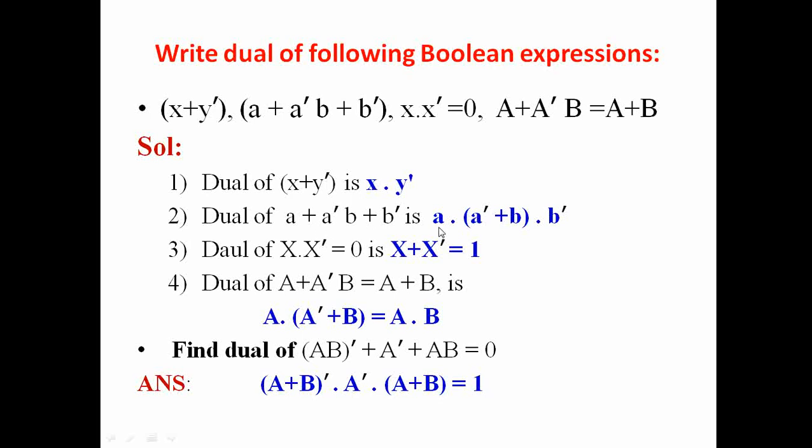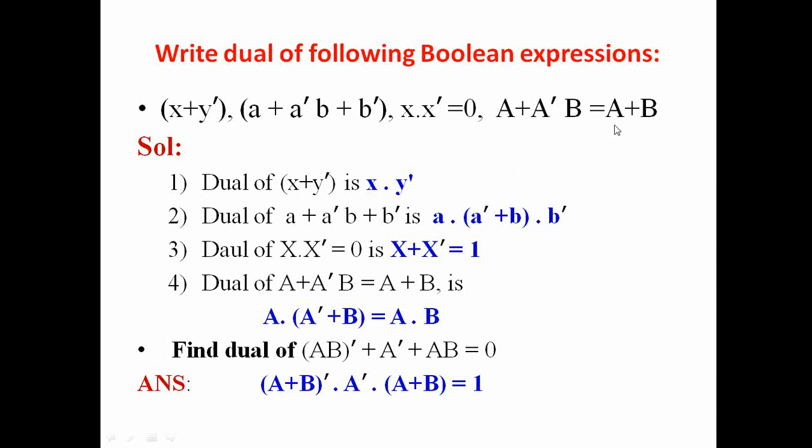So the final expression will become a dot a bar plus b dot b bar. Similarly, if we are supposed to find out the dual of x dot x bar equal to 0, for this the dual expression will be: x dot will be replaced with plus, x bar will remain as it is, equals to 0 will be replaced by 1. So in this way we can find out the dual expression of any Boolean expression.